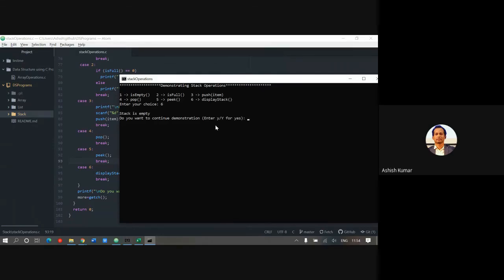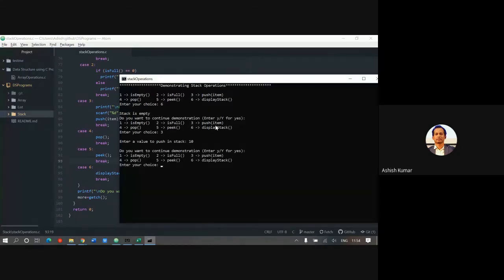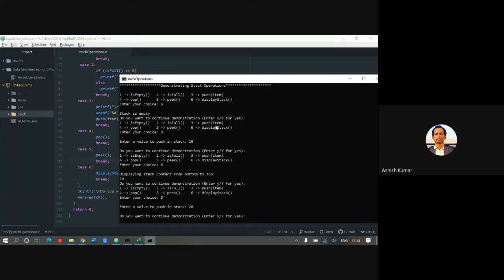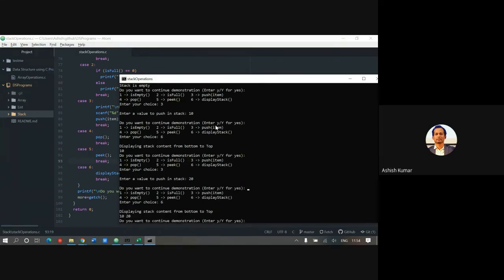So I'll now push one element. I'll say yes, I want to demonstrate, press Y. Then I'll say 3, push an element. It is going to ask you, enter the element. I say 10. 10 is inserted. What do you want to do now? You want to continue demonstration? Yes, and then say display, 6. You have an element 10. You continue demonstration, insert one more element, 20. Display this element. You can see 10 and 20. 10 was the bottom one and 20 is at the top of that.